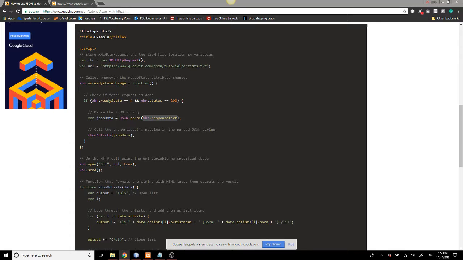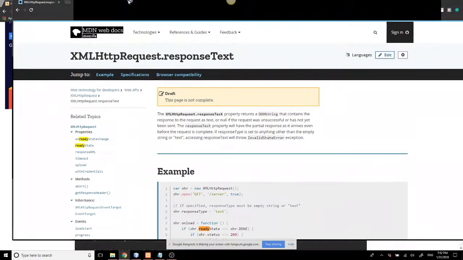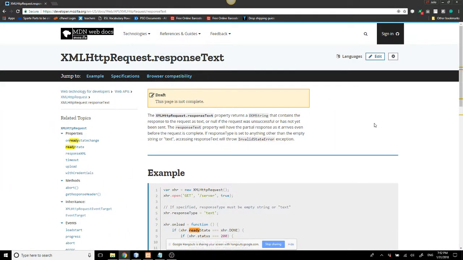It is how you're retrieving it. So you have XHR, that it's calling on different functions. In this case, it's response text. And these are all built-in functions, right? Just ones that are a part of JSON or whatever you want to call it. Yep.